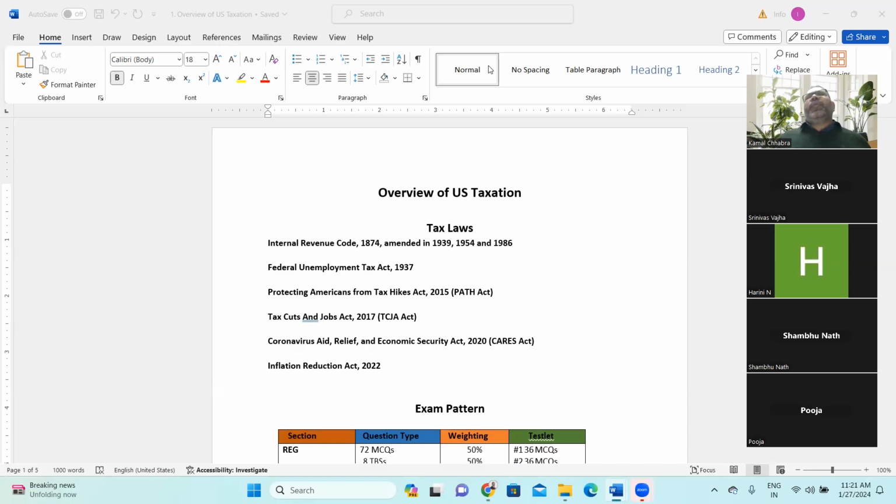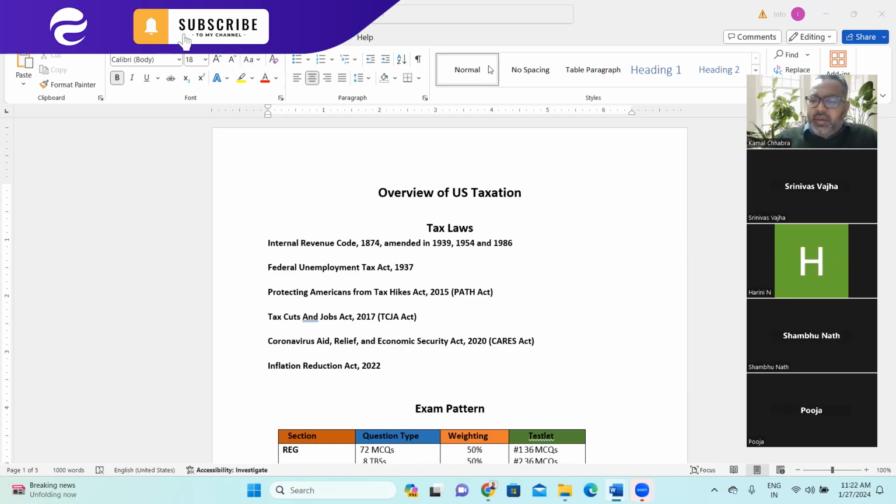So when the Obama administration came, they came up with a new tax law in 2015, called Protecting Americans from Tax Hikes Act, in short the PATH Act. You'll see a lot of good things from the Obama administration were implemented in the 2015 PATH Act.